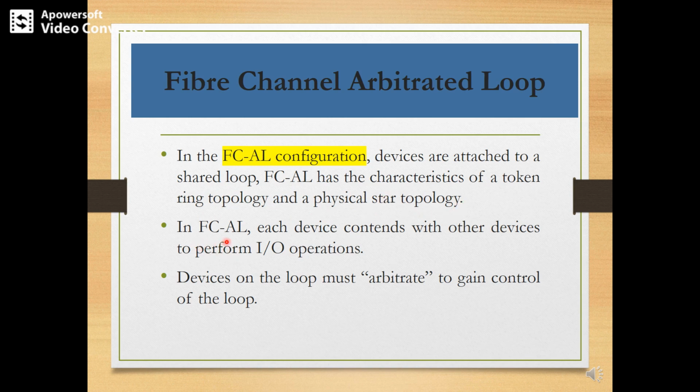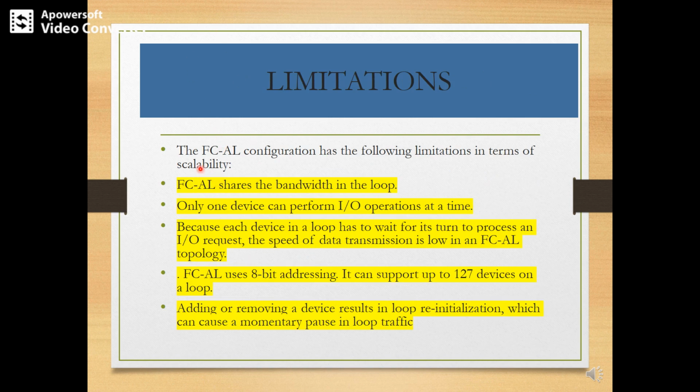In the case of FCAL, that is fiber channel arbitrated loop, each device contends with other devices to perform I/O operations. So the devices need to participate in the arbitration process, and among many devices, any one device will gain the control over the loop. The devices which are willing to perform any operations need to participate in the process called the arbitration process. Out of those devices, any one device will gain the control of FCAL. First we'll take the limitations of FCAL.